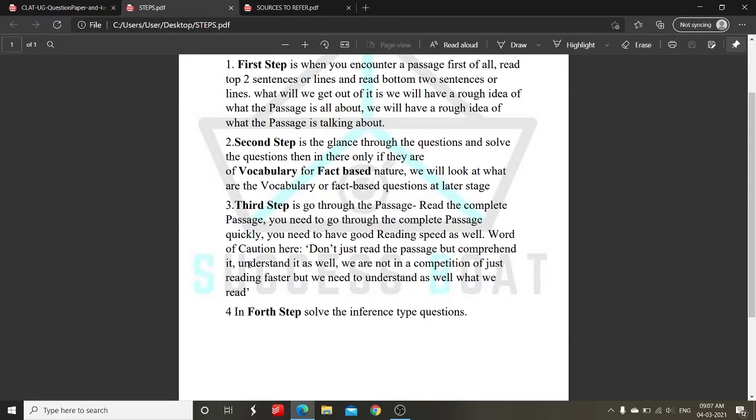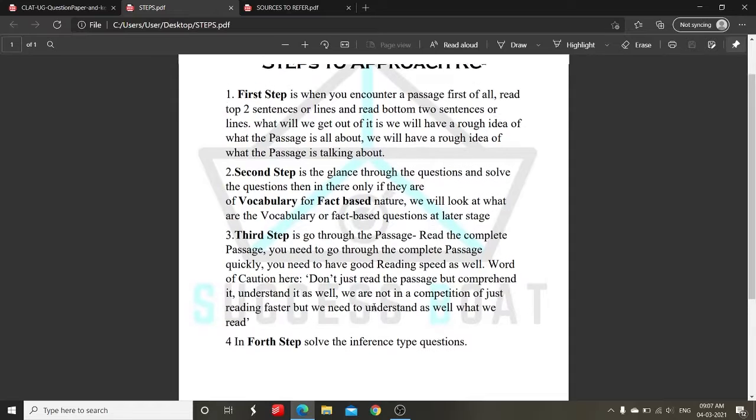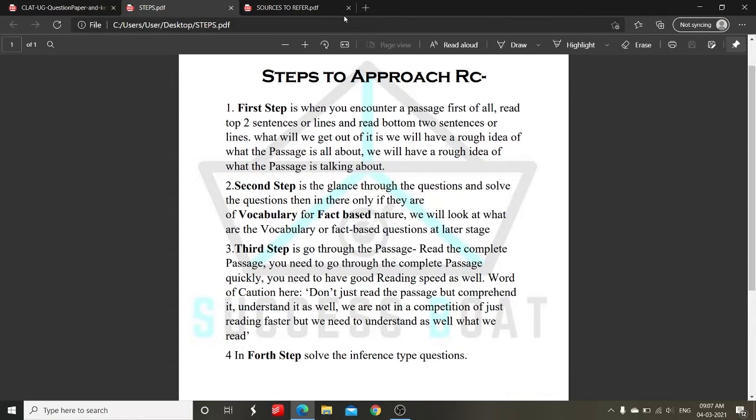I will again stress on this word, that comprehend the passage rather than just reading the passage. We are not in a competition of just reading faster, but we need to understand as well what we are reading. Okay, so moving on to the fourth step.